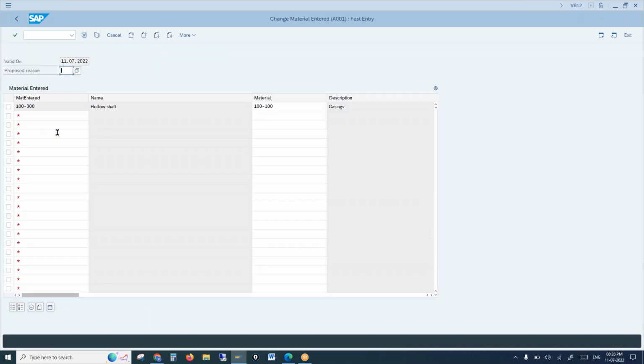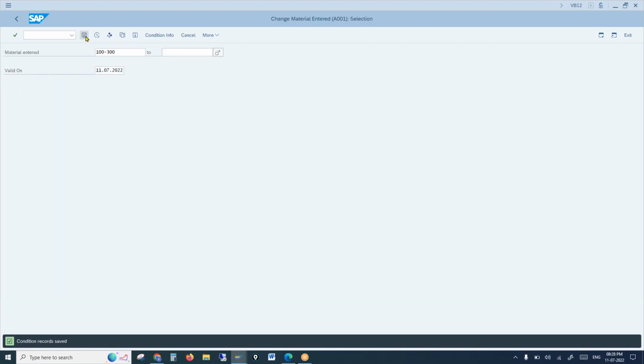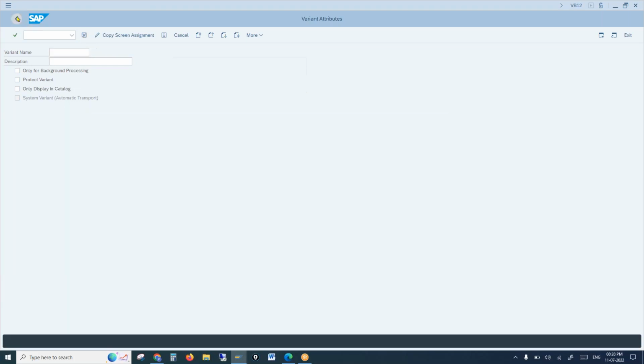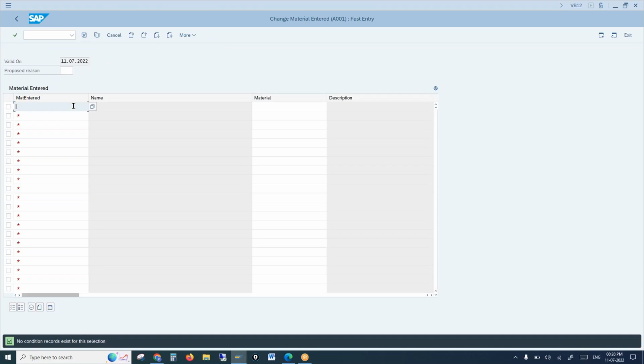100-300 we have mentioned earlier. But what I'll do is I'll just delete this, and I'll mention it as 100-300, 100. When we enter this, the material has to be substituted with maybe 100-200.